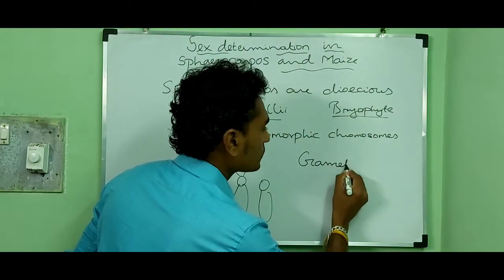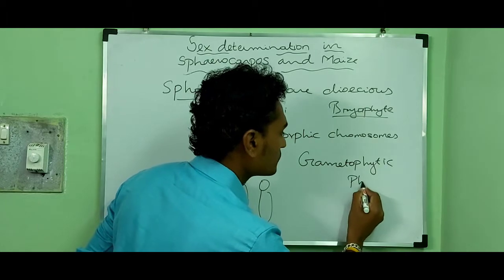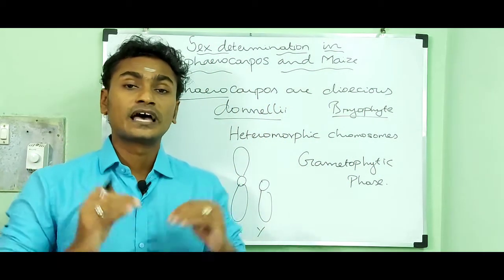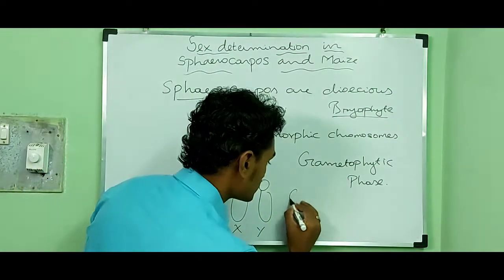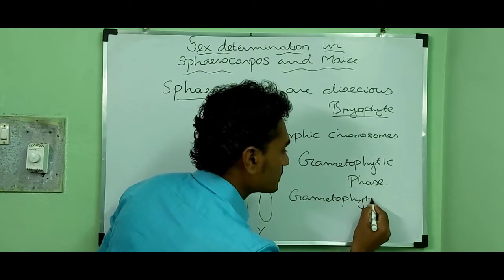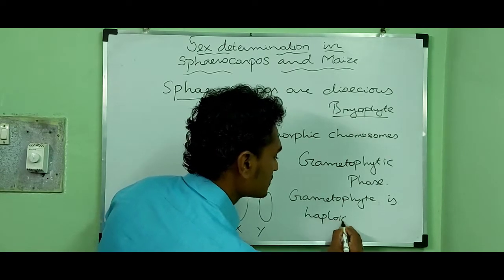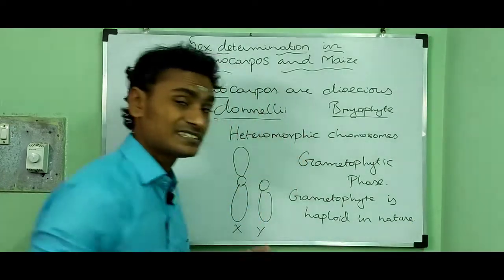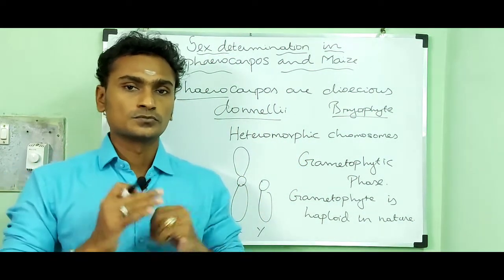So, the gametophyte is haploid in nature. That means it contains n set of chromosomes.